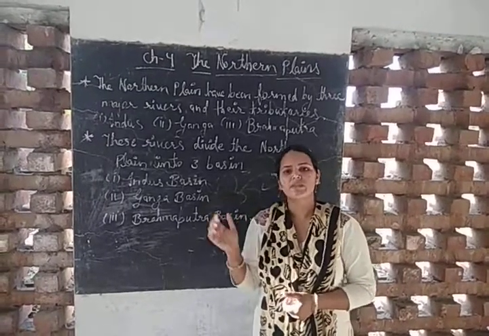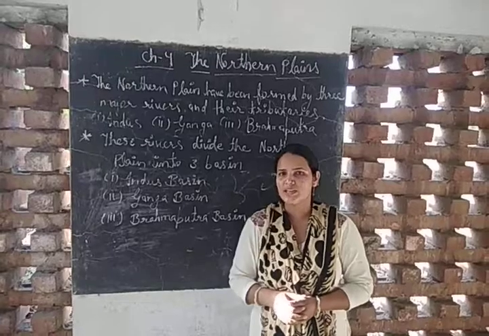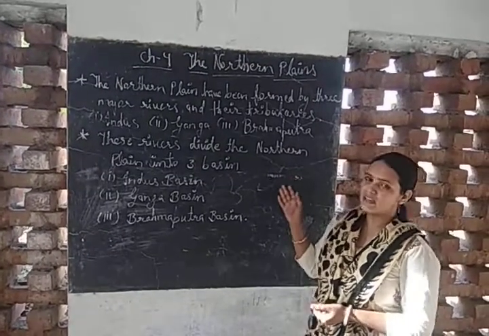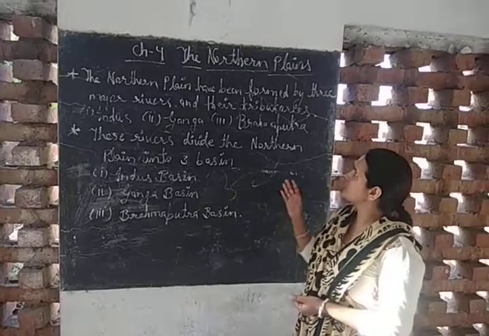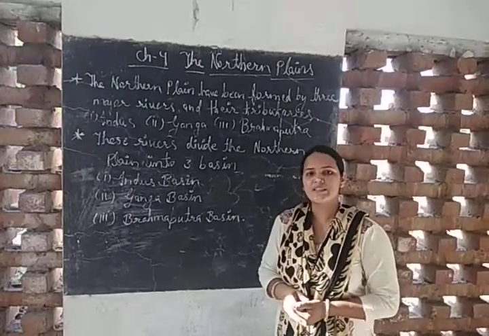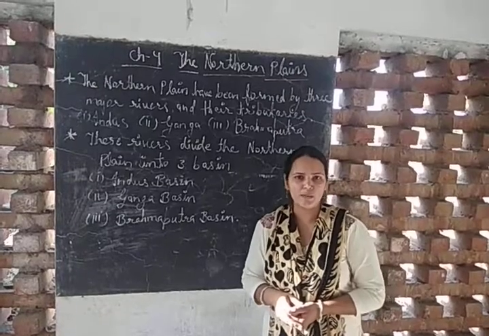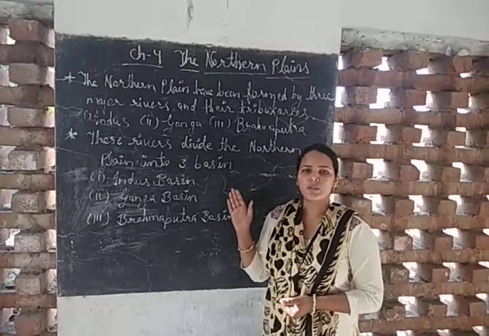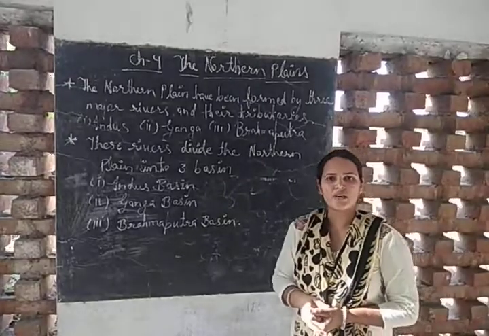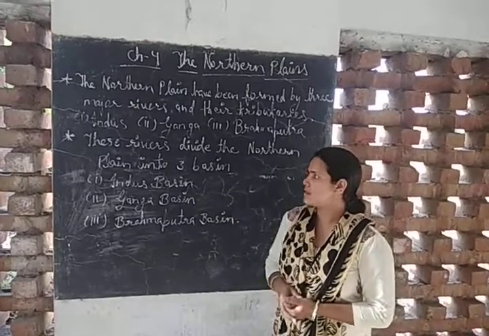In our previous chapters, we have studied about the northern mountains, and in the next chapter, life in the northern mountains. And after that, this is our second physical feature, the northern plains. The northern plains lie to the south of the northern mountains, and extend from Punjab in the west to Assam in the east.